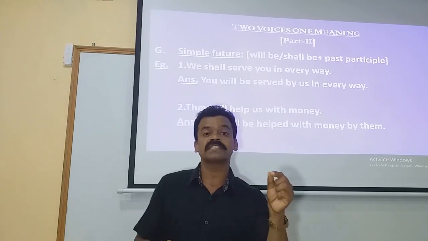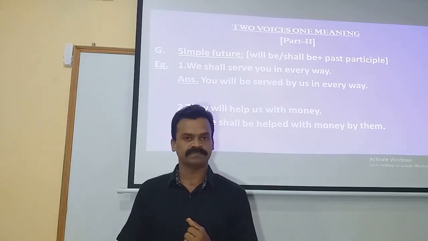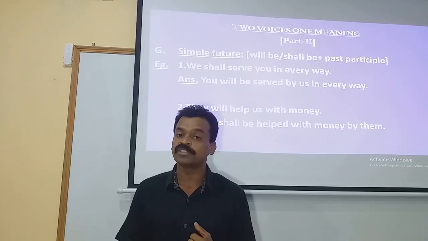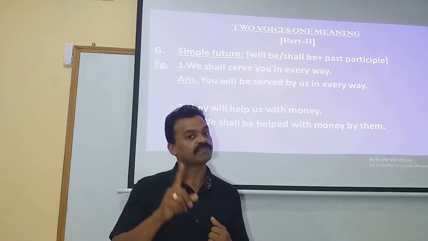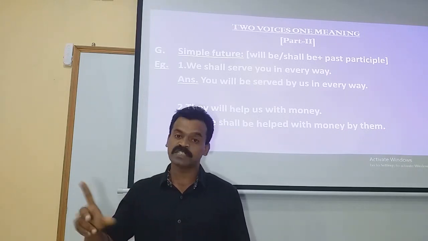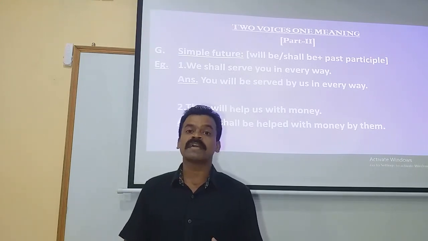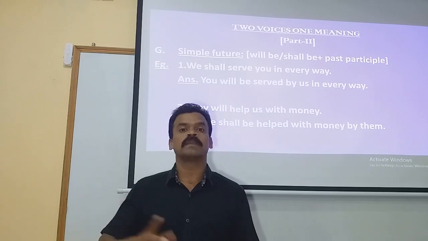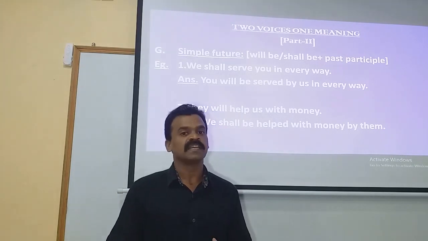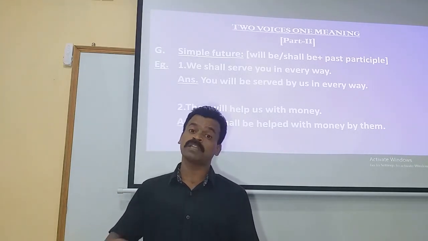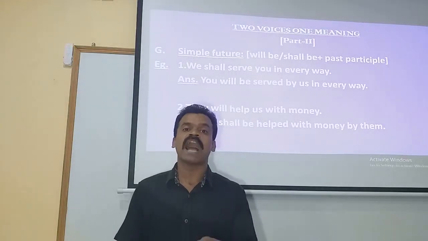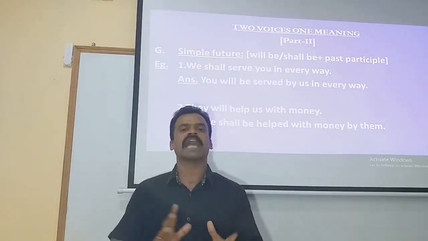When the subject is the personal pronoun of first person, we have to make use of shall together with the sentence. If the subject is the personal pronoun of first person, we make use of shall, whereas if the subject is the personal pronoun of second person or the personal pronoun of third person, we have to make use of will and not shall.